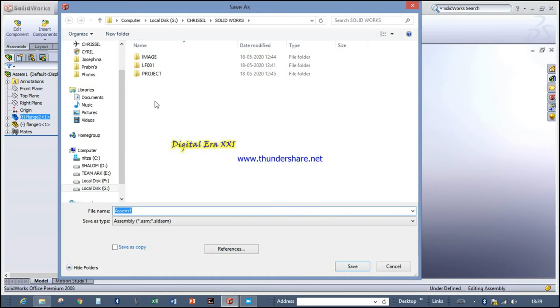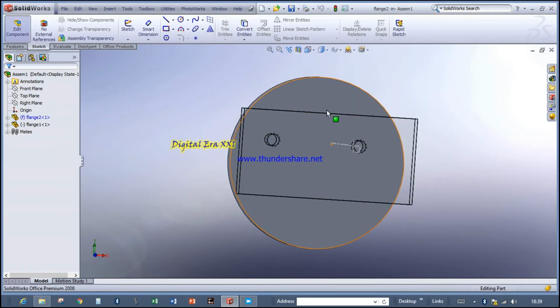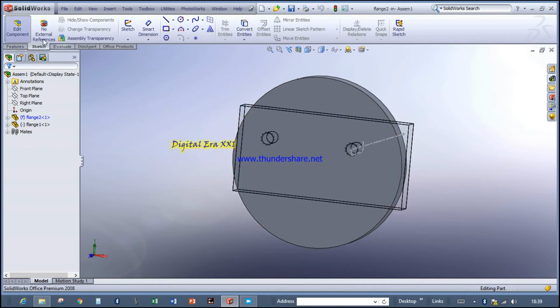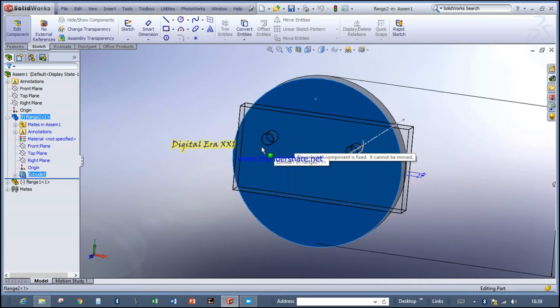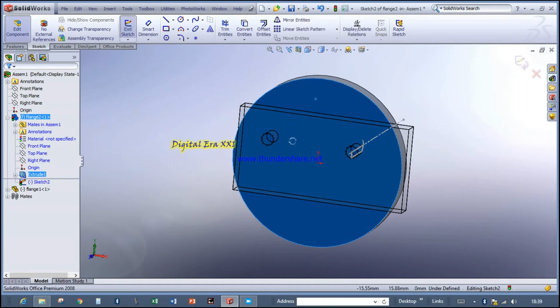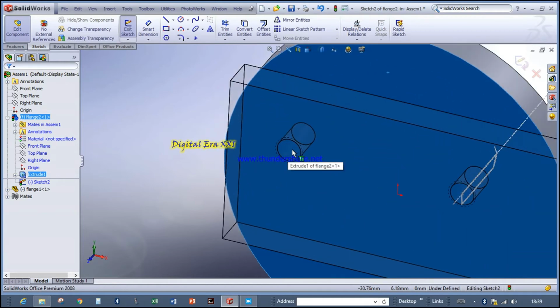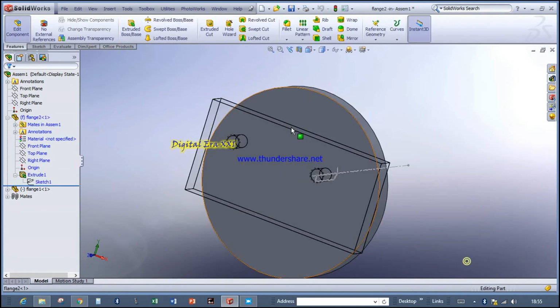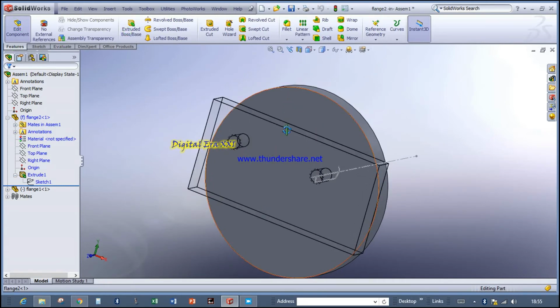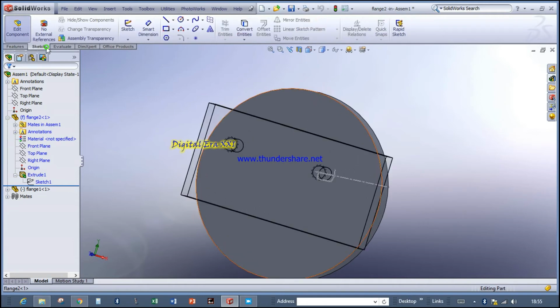Just give right click, edit part. Okay, I didn't save this assembly. First you need to save the assembly. Okay, let it be assembly 1. Since I had already clicked the edit command, it came to edit mode. Just select the face where you want to project that hole and then click sketch. Now you need to select the face which you want. Now we had clicked the edit part command. So let's click the sketch plane.